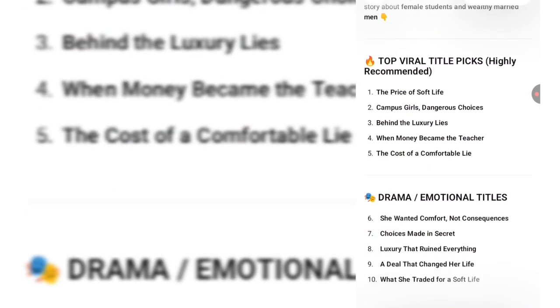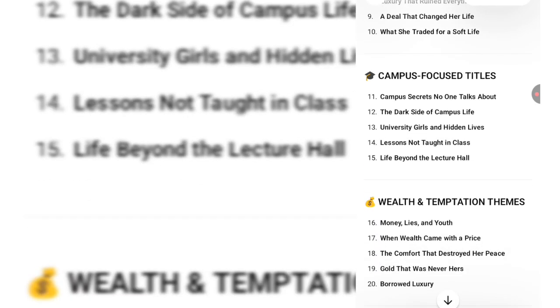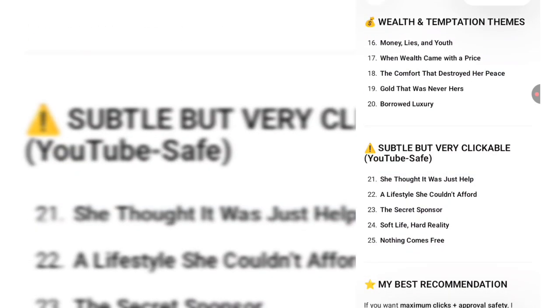So these are the titles that ChatGPT gave me. I'm just going to select the one I want. The first one is The Price of Soft Life. The second one is Campus Girls Dangerous Choices. Behind the Luxury Lies, When Money Became the Teacher, The Cost of Comfortable Life. So you can just choose from any one of these, but I think I prefer this one.